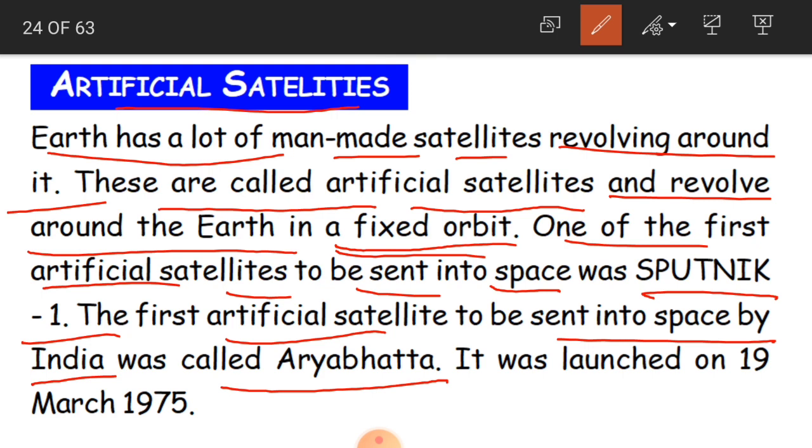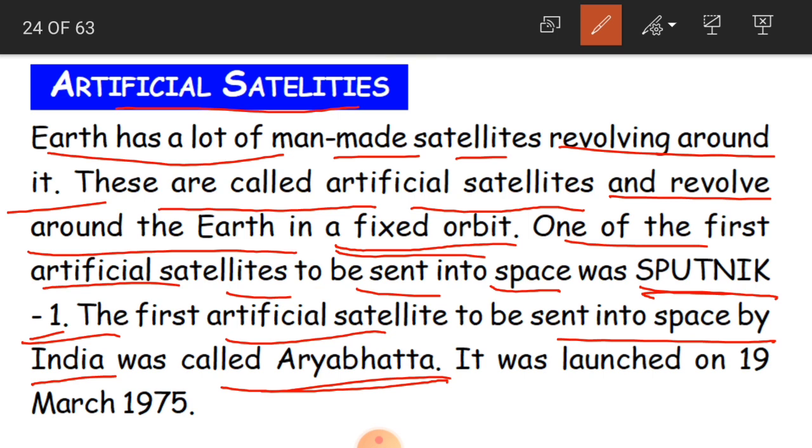So Sputnik 1 was a satellite, but India has sent one more satellite, the first satellite from our country, which is known as Aryabhatta. But Sputnik 1 is not from India. Other countries sent it.